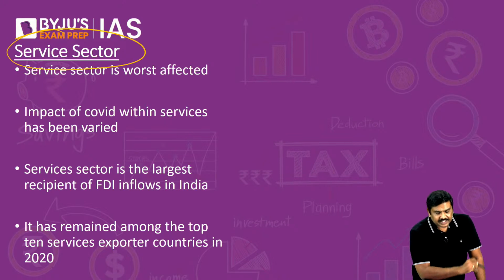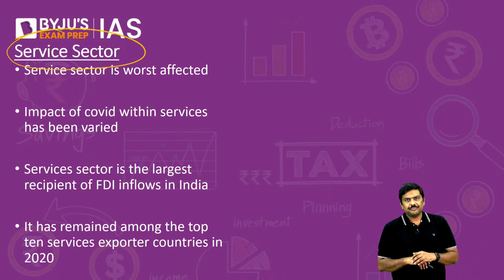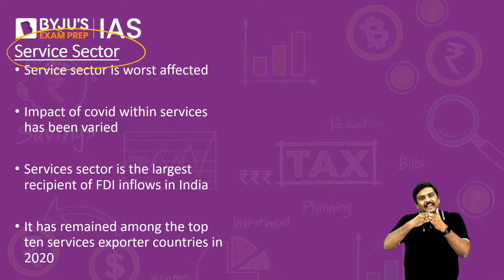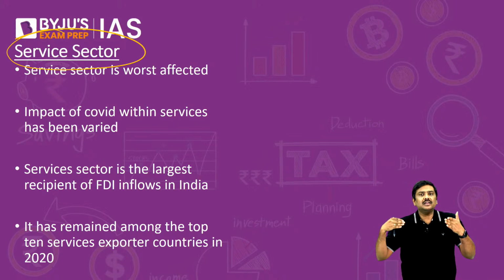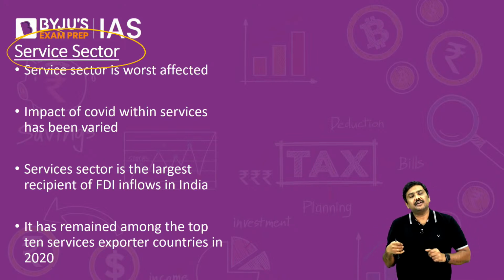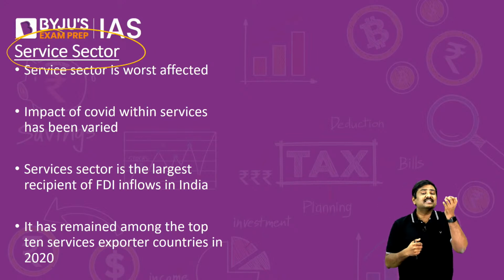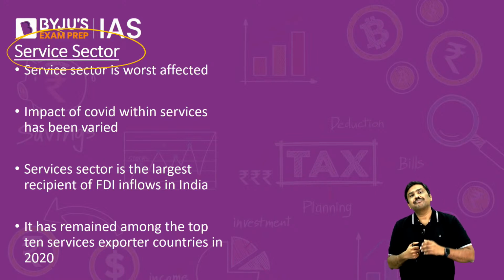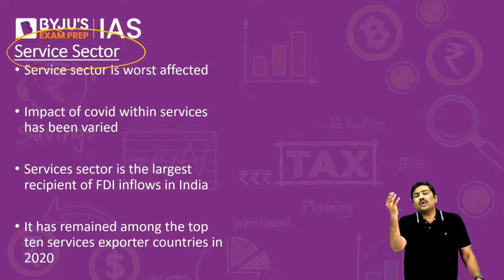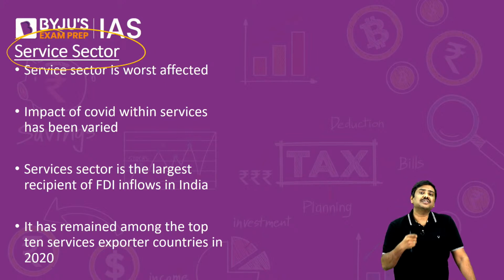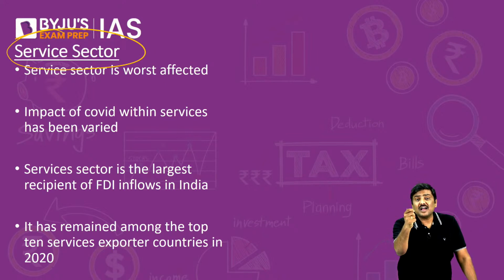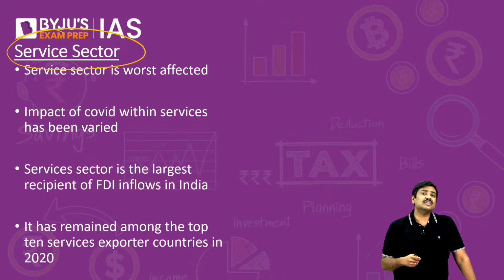What about the services sector? What has happened to the service sector? Generally understand this, the service sector can be divided into two parts. One, contact-based services sector. Second, non-contact services sector. For example, contact-based: tourism, the hotel industry or hospitality industry. What about non-contact-based? Telecommunications, or for that matter financial services, banking services, are non-contact-based services.